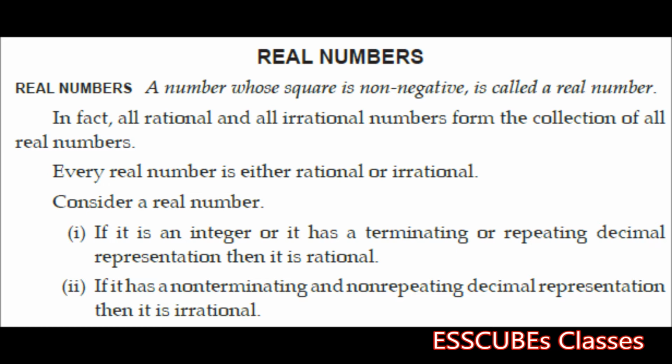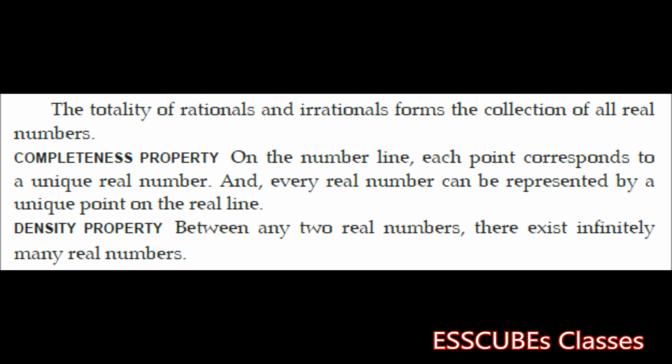Consider a real number. If it is an integer or it has a terminating or repeating decimal representation, then it is rational. If it is a non-terminating and non-repeating decimal representation, then it is irrational. The totality of rationals and irrationals form the collection of all real numbers.